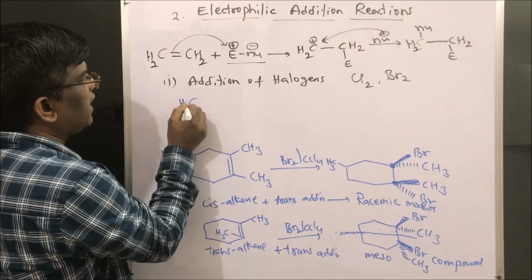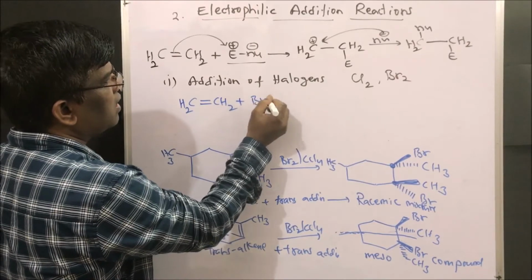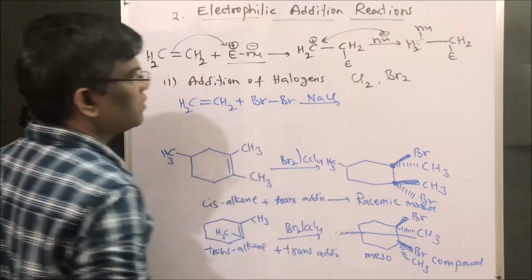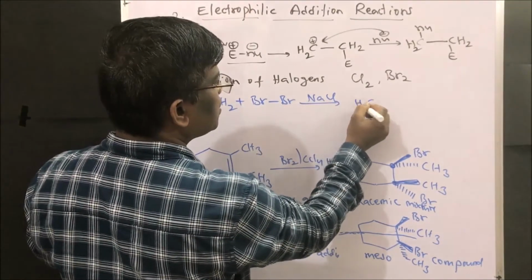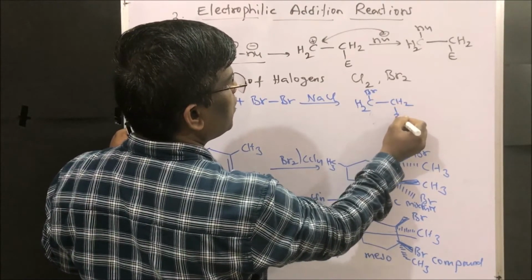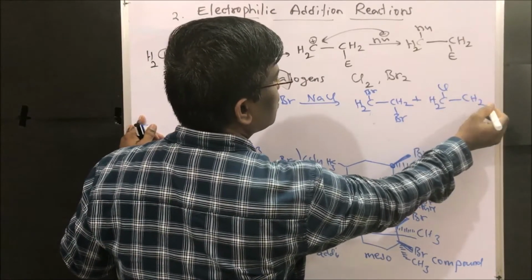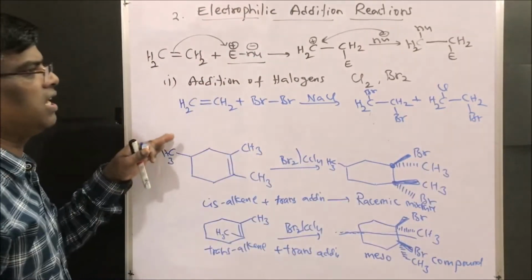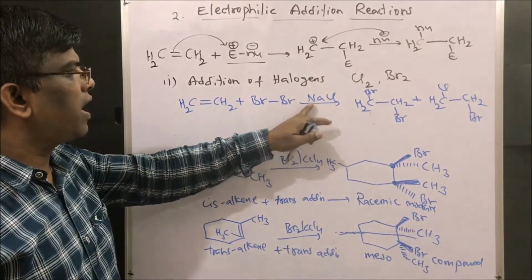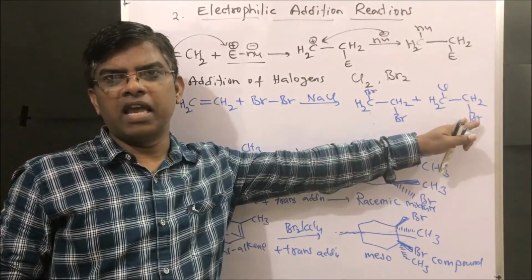For example, if I take CH2=CH2 plus bromine, and bromine in the presence of sodium chloride, it is going to give a mixture of CH2Br-CH2Br plus CH2Cl-CH2Br. This mixture is going to be formed in the presence of sodium chloride. If I add sodium chloride into the reaction mixture, it is going to give this mixture. The chlorocompound also will be obtained.